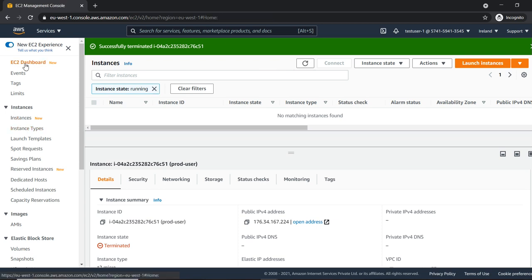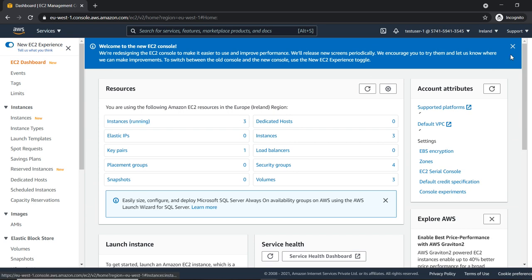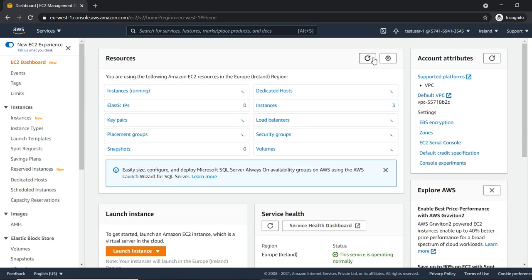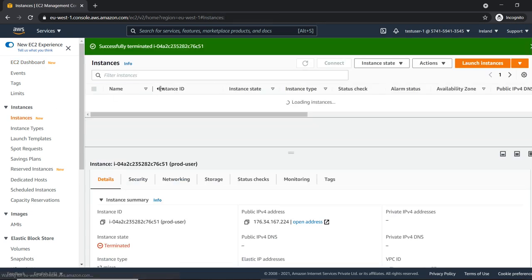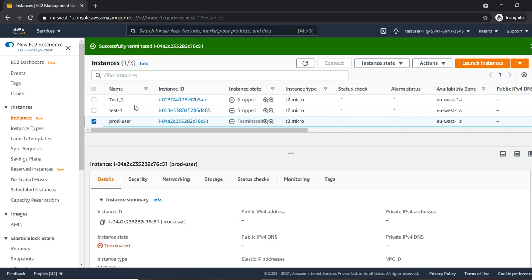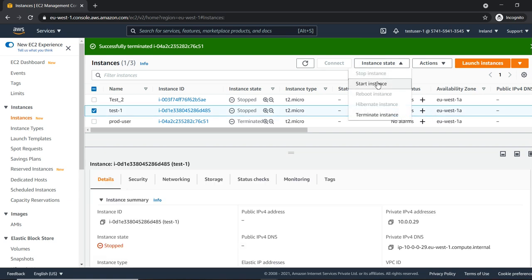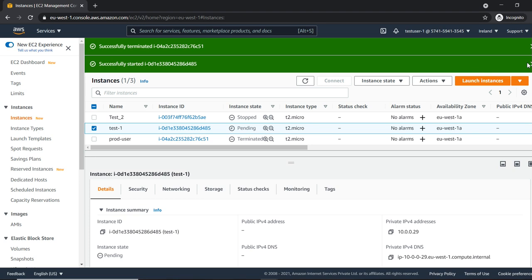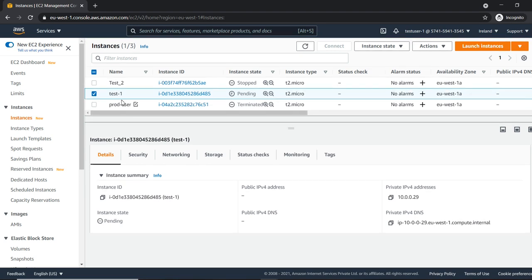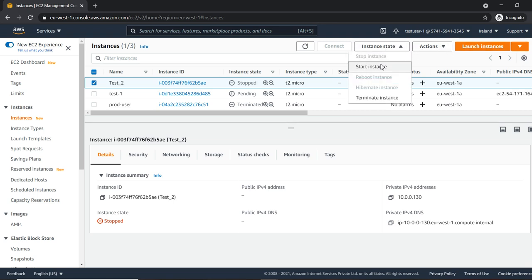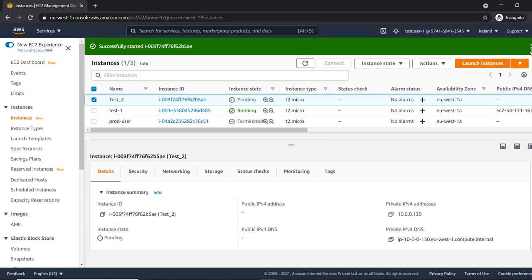Okay, let us go to the EC2 dashboard, we will see. Okay, so I logged in as test user 1. As test user 1, I can do instance state, start the instance. Okay, successfully started the instance. Good. And test user 2, instance state, start the instance. Successfully, he is also able to start.